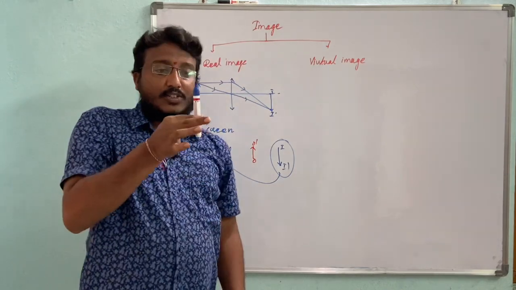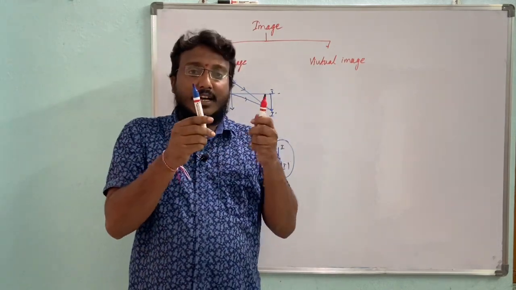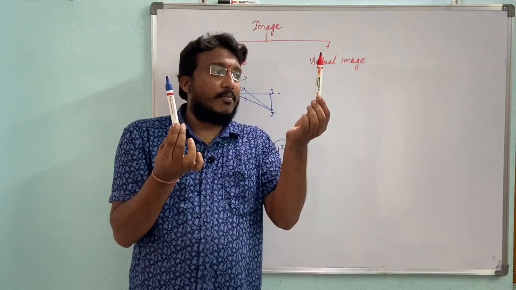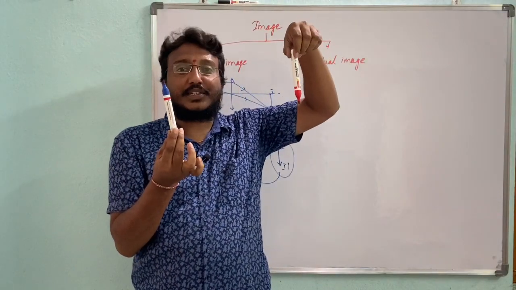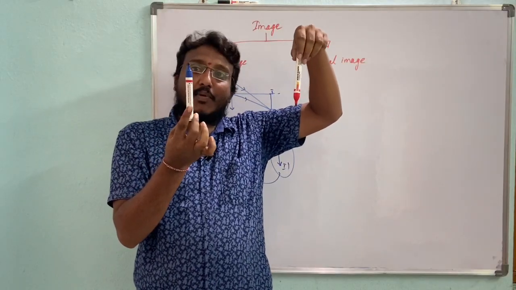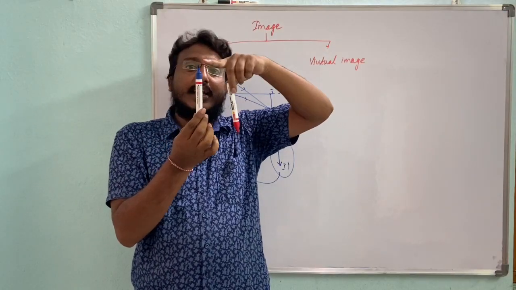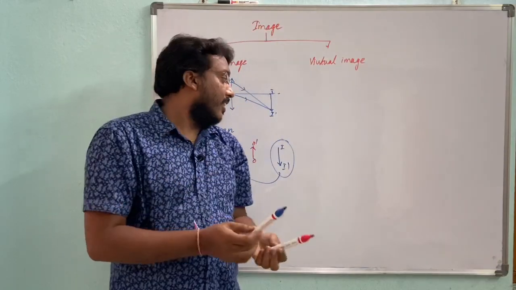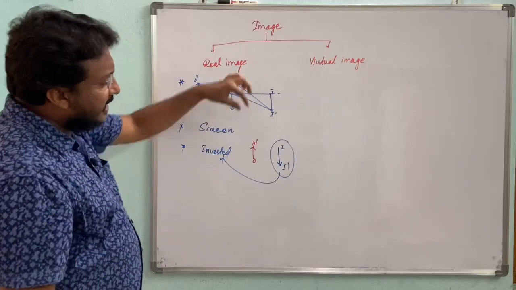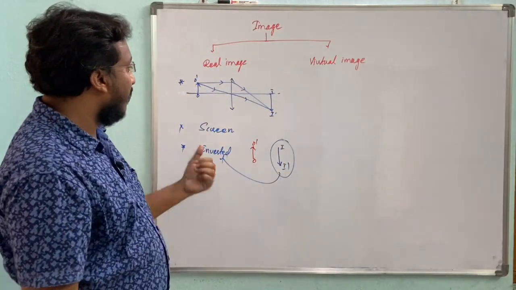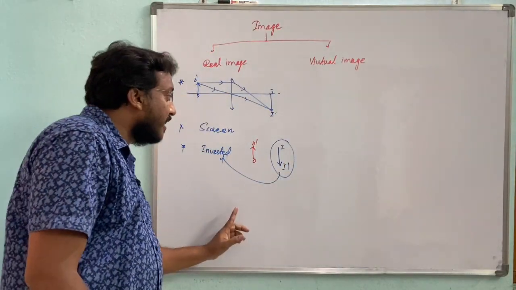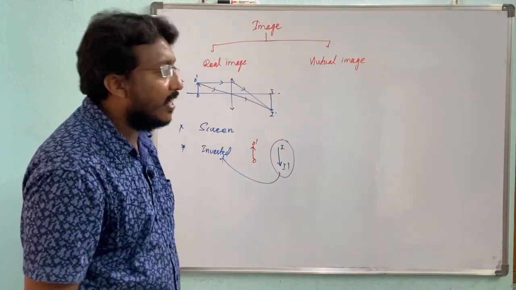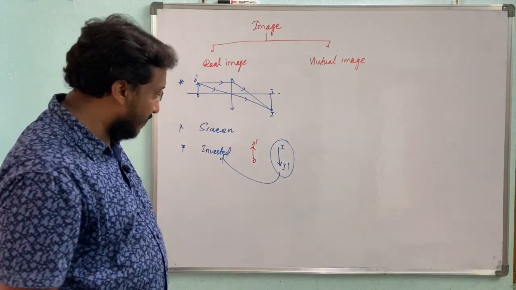For example, my right hand marker is the object, my left hand marker is the image. The point of the marker is in the upward direction, then the image is formed vertically downward in the case of real images. If the object is vertically upward, then the image is formed vertically downward in the case of real images, right?